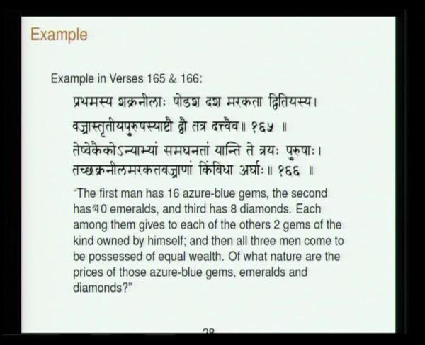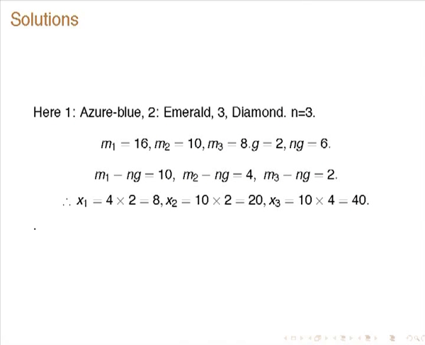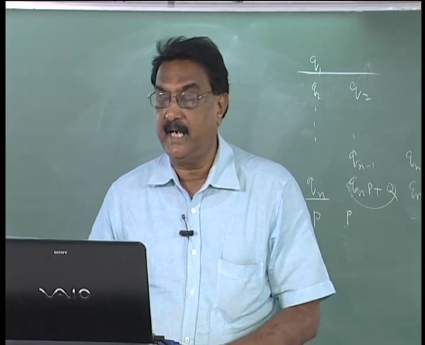So, what are the values of this? You can find that. Here 1 is azure blue, 2 is emerald, 3 is diamond. So, the number of persons n is equal to 3, and M1, the first person had 16, the second has 10, the third has 8. G is equal to 2 here, the exchange; each of them is giving 2 of his own kind to the others.